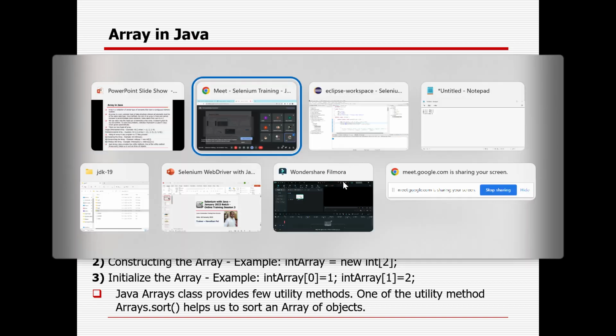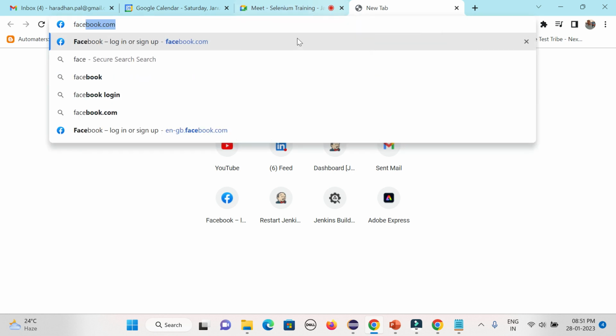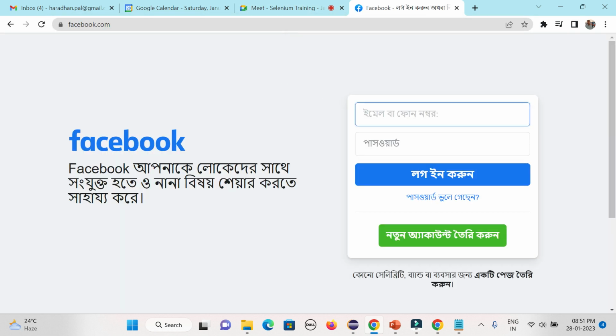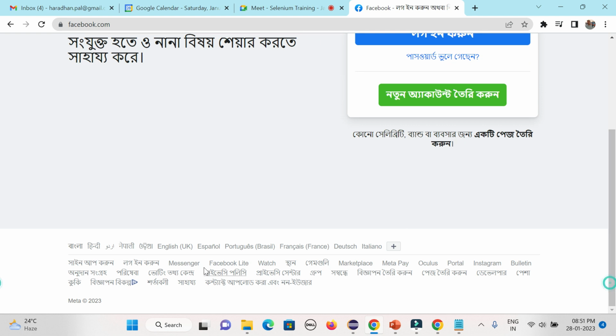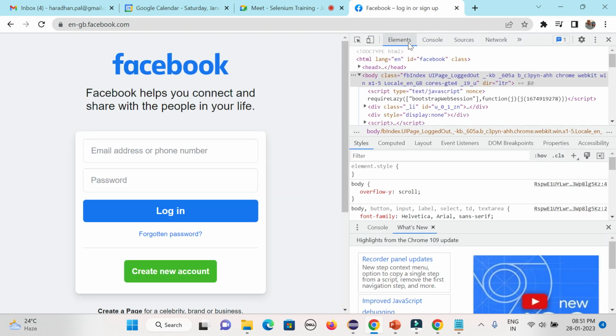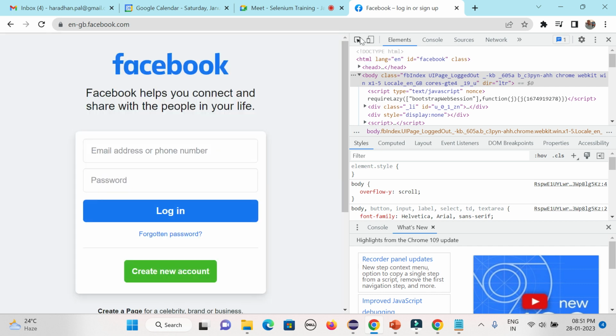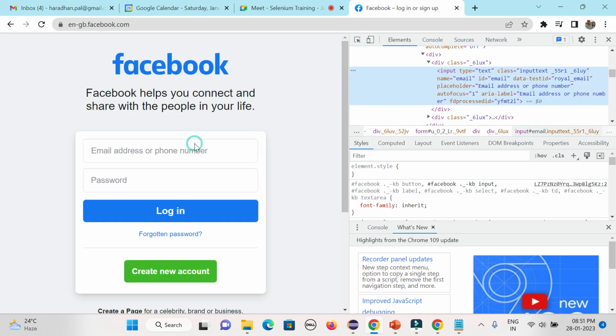Suppose you open any page, say Facebook, you can understand how it is developed, with different HTML tags developed in different ways. If you press the F12 button, you can see it after inspecting. If you highlight it here, this is the whole page. First will be your body, then the layout, and after that all the elements. Each will be uniquely there.